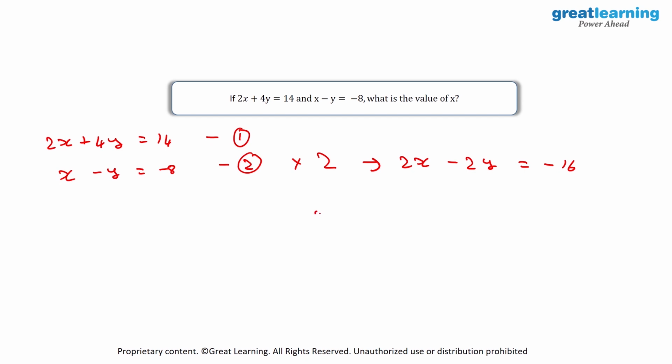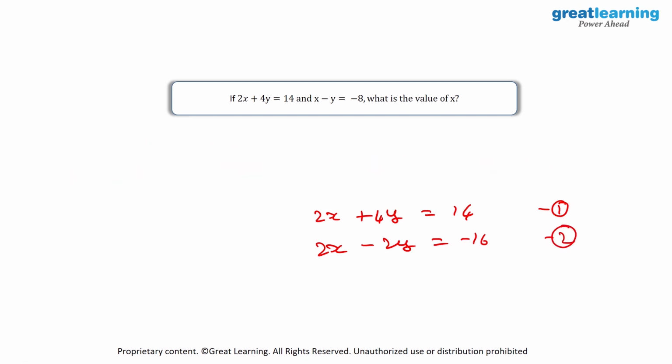So I'll write down equation 1 and equation 2 again for you guys. In equation 1, we have 2x plus 4y is equal to 14. And in equation 2, we have 2x minus 2y is equal to minus 16. Now that we have these two equations ready, I can subtract equation 2 from equation 1. When we do that, you see that 2x minus 2x becomes 0, 4y minus of minus 2y becomes 6y, and 14 minus of minus 16 becomes 30. Then y is 30 divided by 6, which is equal to 5. So we have found the solution for y.